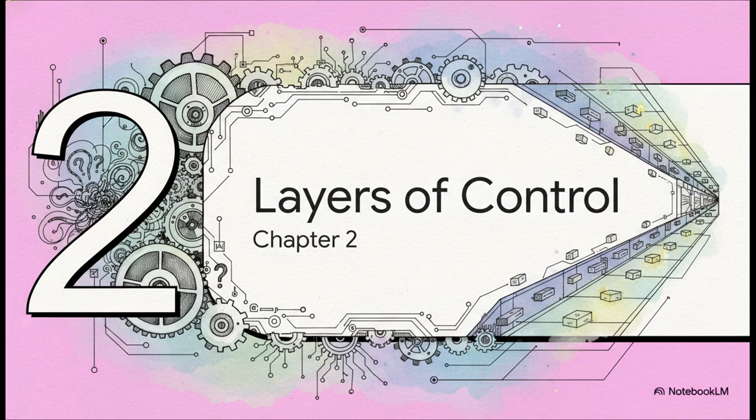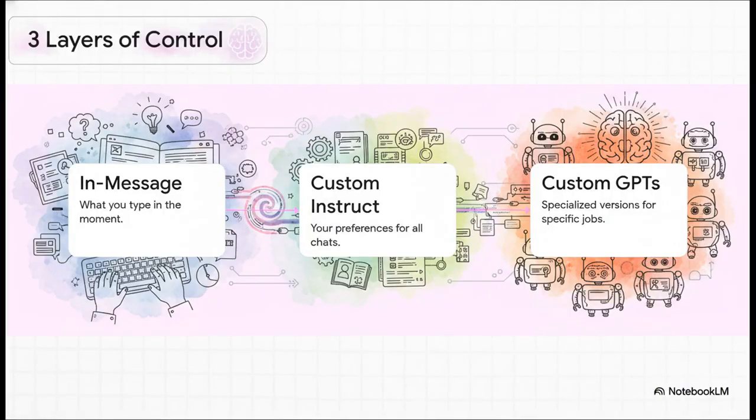Chapter 2, Your 3 Layers of Control. Okay, so how do we stop just crossing our fingers and hoping for a good answer and start actually controlling the outcome? This brings us to the absolute heart of this whole thing, a really simple way to think about how you take charge of the AI. I want you to think about it like this. You've got 3 different layers of control.